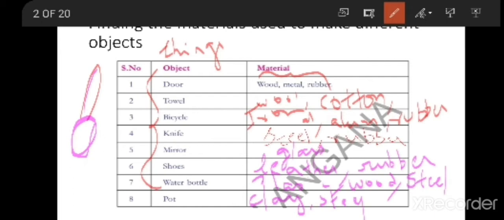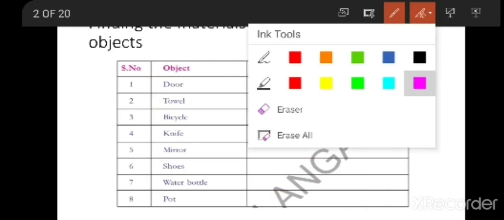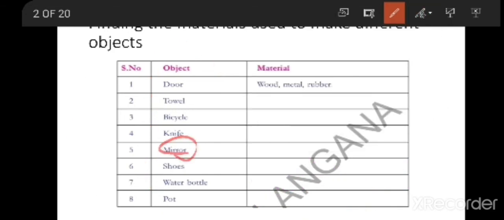Now if you see, some objects are made up of only one material. For example, a mirror is made up of only glass. Mirror is made up of one material, that is glass, and a few objects are made up of different materials. A towel is made up of different materials. It is made up of wool and cotton. Shoes are made with different materials. A water bottle is made up of different materials.